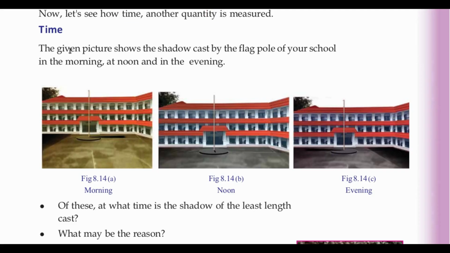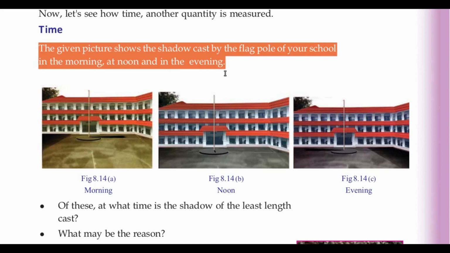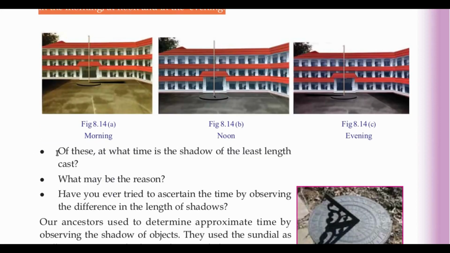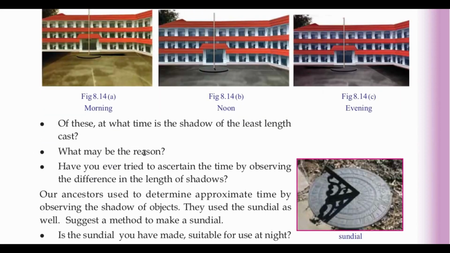Now let us move on to time. Another quantity, how the time is measured. The given picture shows the shadow cast by the flagpole of your school in the morning, at noon and in the evening. Here the picture shows the shadows at different times. In the morning the shadow is like this, at noon it is like this figure, and it is similar to this figure in the evening. Of these there are 3 questions given which we have to answer.